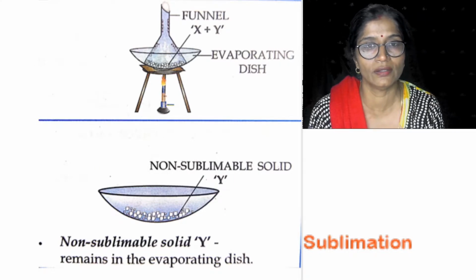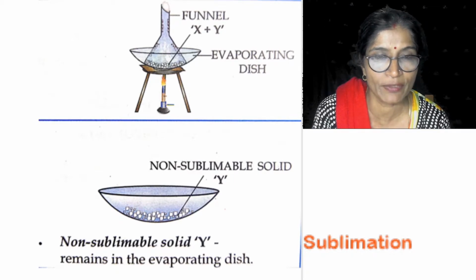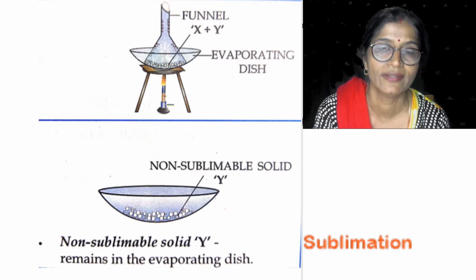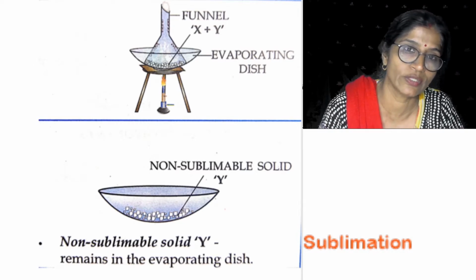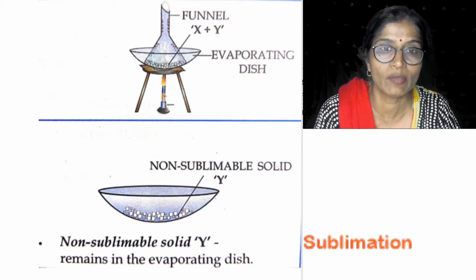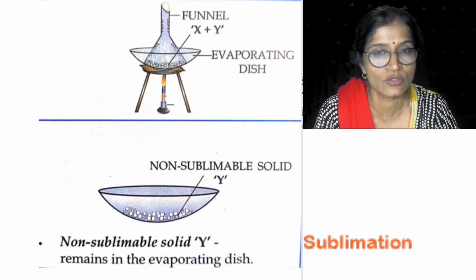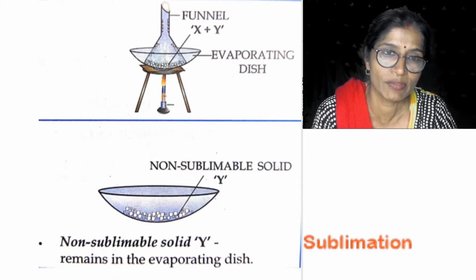Here a diagram is given representing the separation of a solid-solid mixture, that is, a mixture of ammonium chloride and sodium chloride, where ammonium chloride is a sublimate while sodium chloride is not a sublimate. Then we will use the method of sublimation.